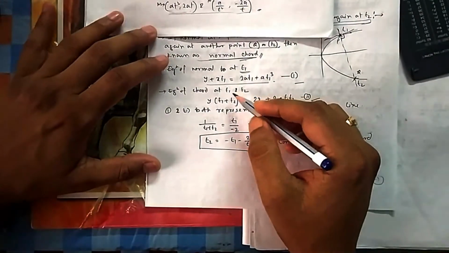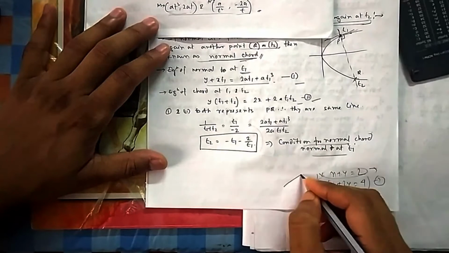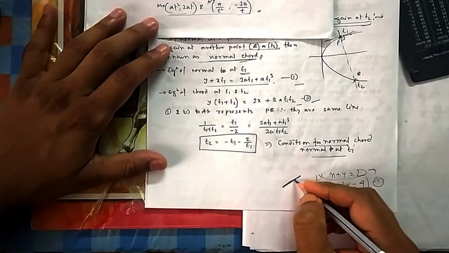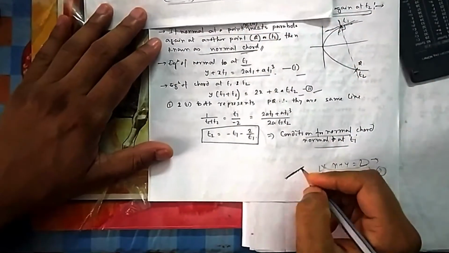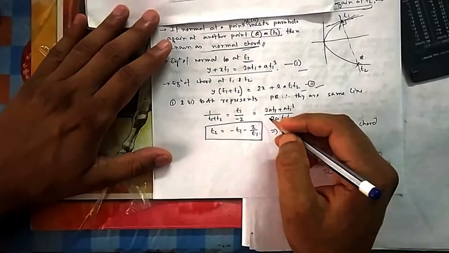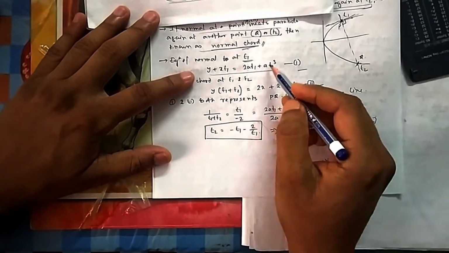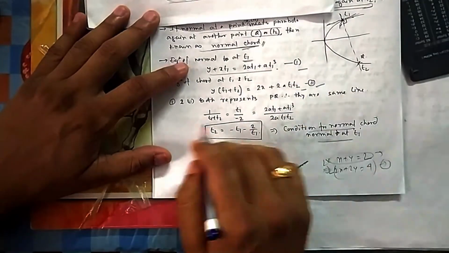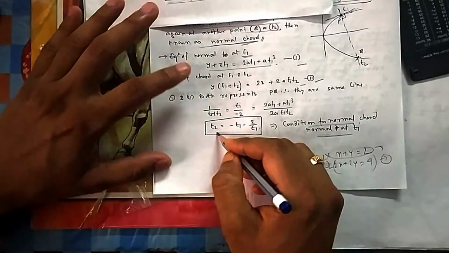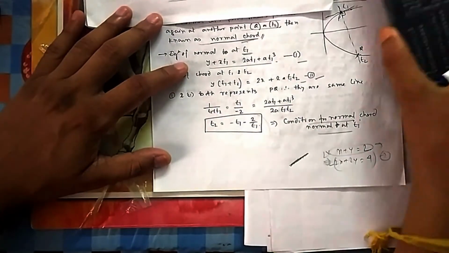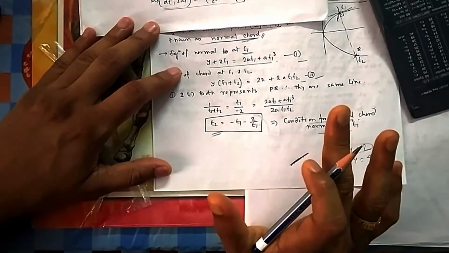So a1 by a2, you have seen in your class 10, a1 by a2 equal to b1 by b2 equal to c1 by c2. There were infinite solutions because both the lines were the same line. So same line means they are one above another, so there are infinite intersecting points. So that was the condition. So same coincident line. So the y coordinate is 1 by t1 plus t2, and the x coordinate is t1 by minus 2. If you bring it this side, then c1 by c2 is this by this. If you take the reciprocal and calculate t2, this one you will get. So t2 is equal to minus t1 minus 2 by t1. So if this condition is satisfied, then we say it becomes a normal chord.